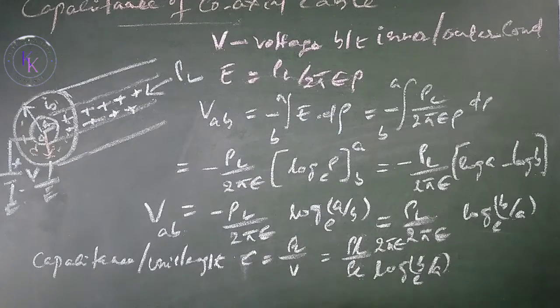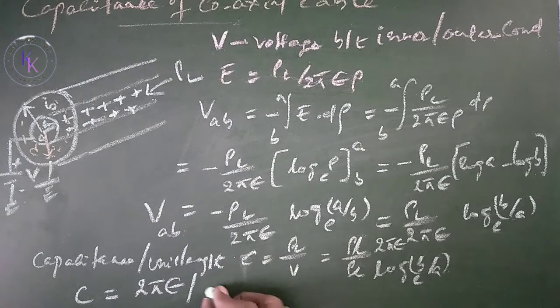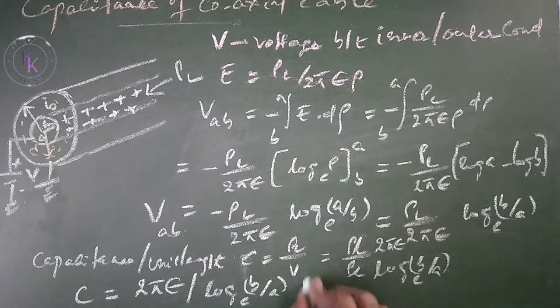Rho L gets cancelled. C equals 2 pi epsilon divided by log B by A to the base e farads